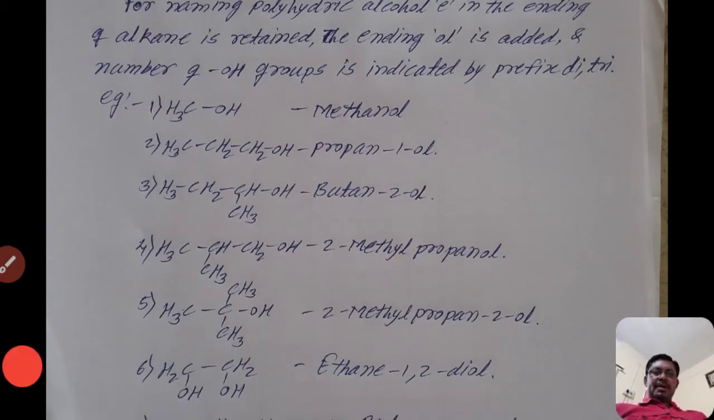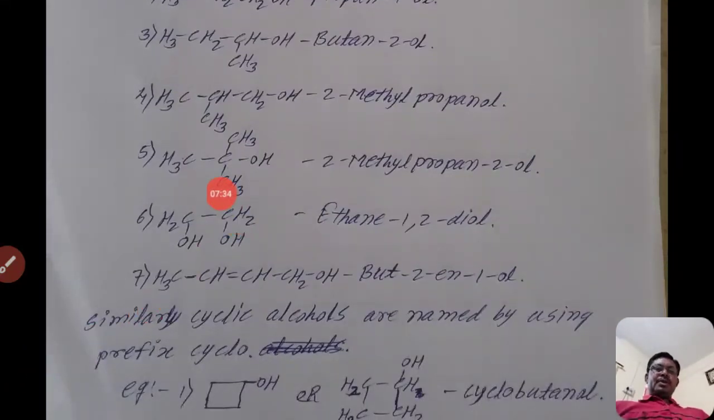The next example, there are 2 branches on the same carbon atom at which the hydroxyl group is attached. Select the longest continuous carbon chain.